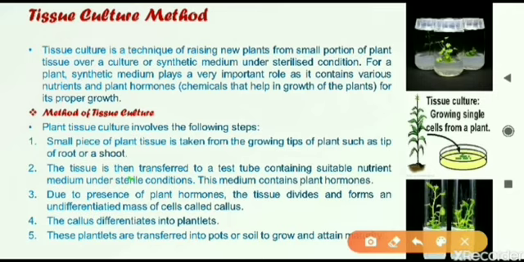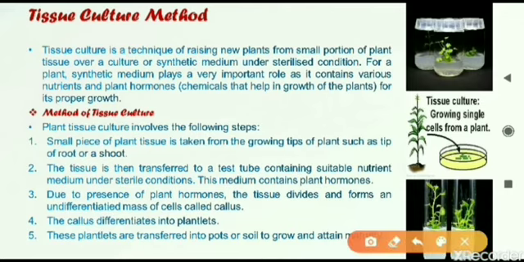We will transfer that to a test tube, and that test tube should have a nutrient medium, meaning a culture. You can see here in the photograph, they have kept these in culture. So like this we can keep the plant tissues in a culture, or we can say in the synthetic medium.